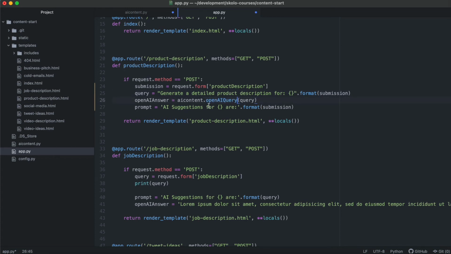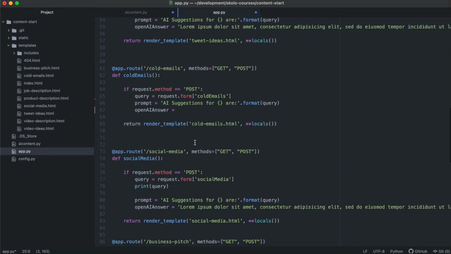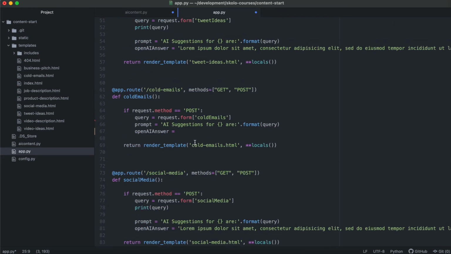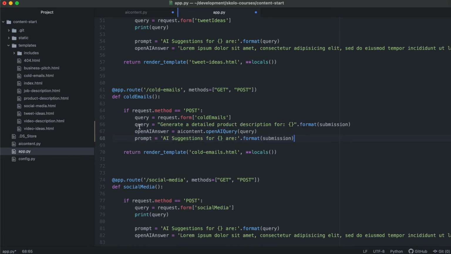So this OpenAI query, that's the query. The query is: generate a detailed product description for that submission. The submission is whatever we got from there, and the query is that in AI suggestions. Then we can copy this whole thing, except for that. And for the cold emails, where are the cold emails? You can paste it over there.